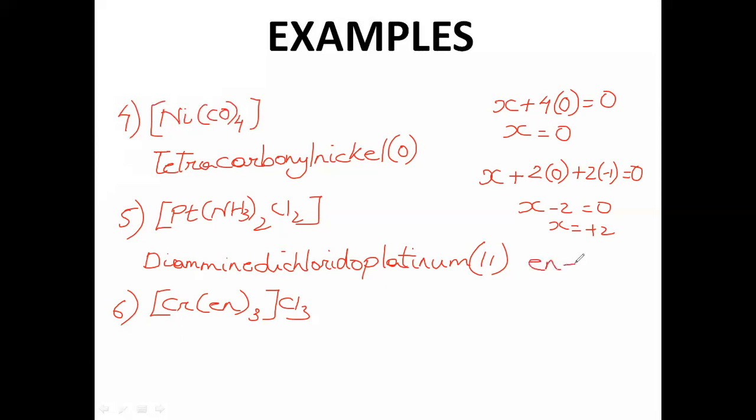So en stands for ethylenediamine. There are a few complexes where we do that. And the formula is NH2CH2CH2NH2. So, ethylenediamine.